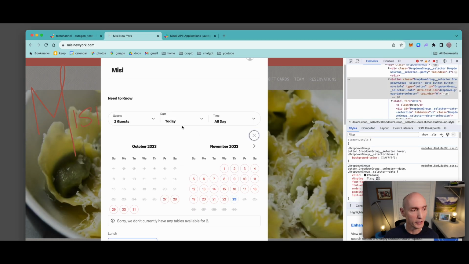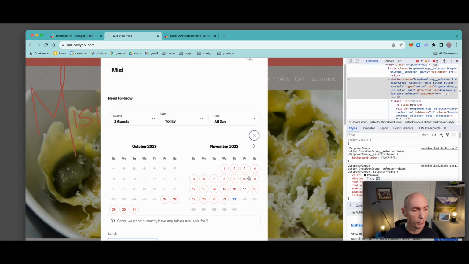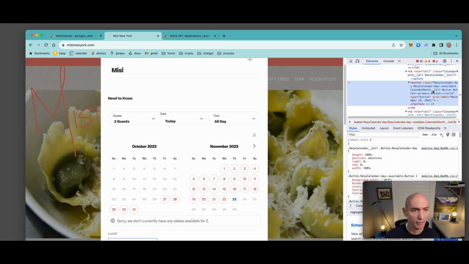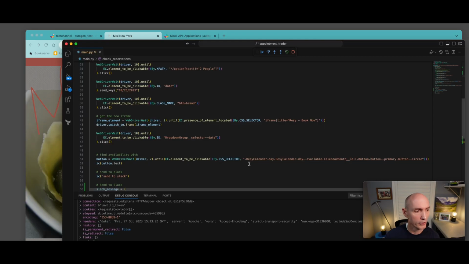And here's the real magic. So now that that's opened, you can see everything that's unavailable. Obviously, this restaurant is super popular, but we've got one blue that is available. That's the blue. And let's see what that's called. That is actually called available. So Rezi calendar, yada, yada, and then we see available. So what the script is actually looking for is this whole thing here, and you can see available right here.